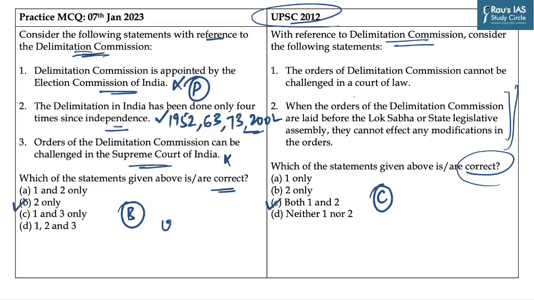And you should remember that under Article 82 of the Indian Constitution, Parliament should enact the Delimitation Act after every decadal census. So it is a constitutional obligation on the Parliament. And the members of the Delimitation Commission include a serving or retired judge of the Supreme Court, the Chief Election Commissioner or an election commissioner nominated by the Chief Election Commissioner, and the third one is the State Election Commissioner. Try to remember this piece of information.